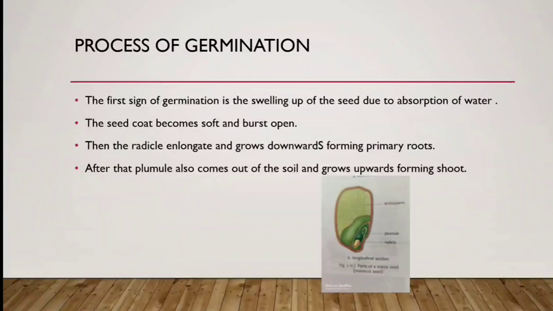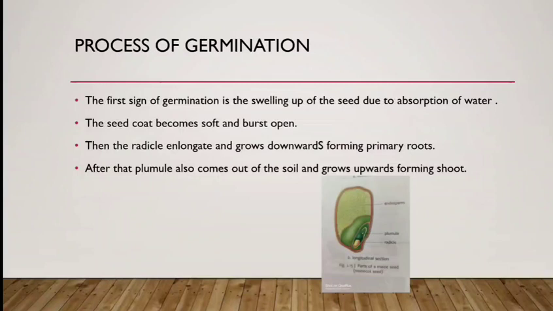Then the radicle elongates and grows downward, forming primary roots. In the picture you can see the radicle. This radicle starts growing downward inside the soil, and forms primary roots.